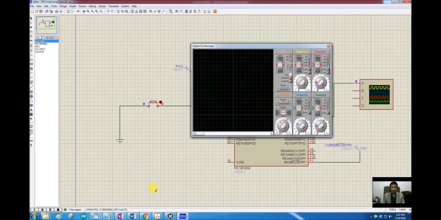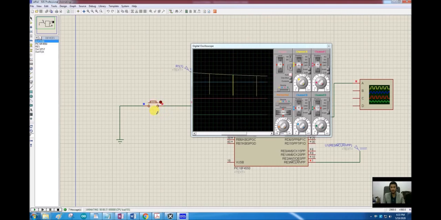Okay, so here is the simulation. If we see here, this is almost off. Pressing the button once, it is count 0, so it still remains off. Pressing the button once more, it should go to 33% duty cycle, but it is not.